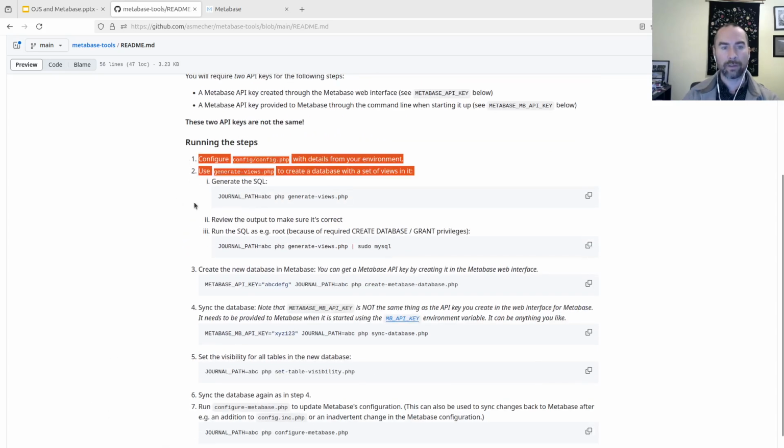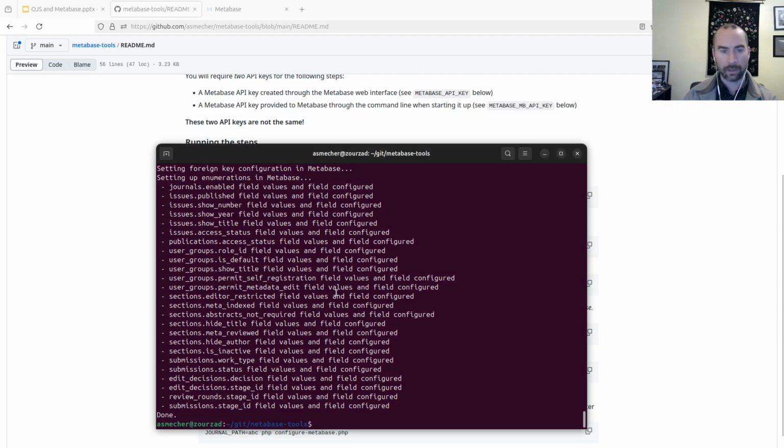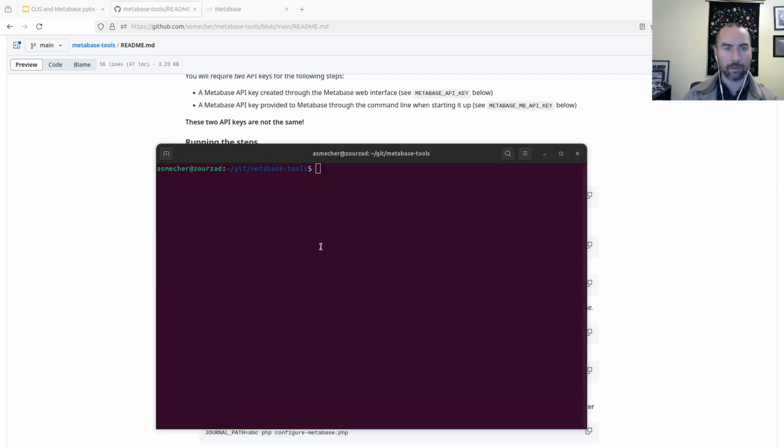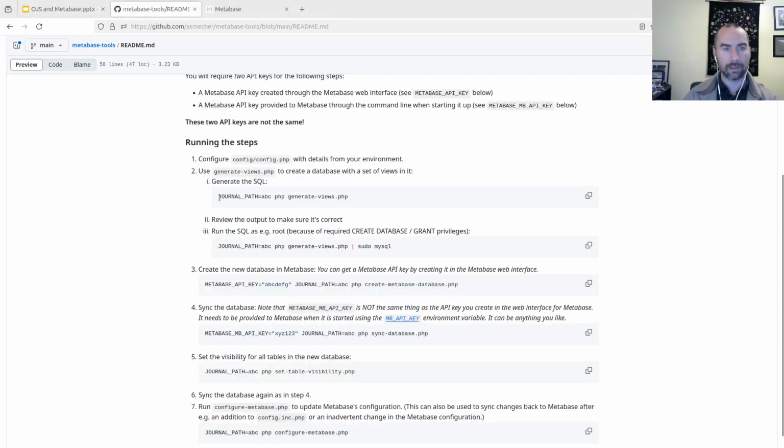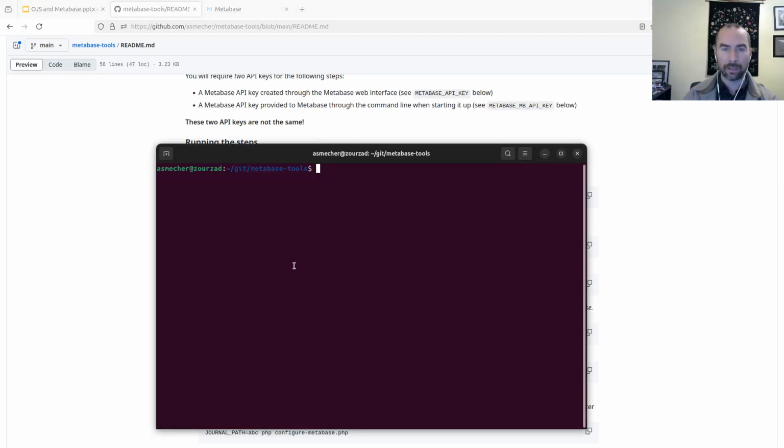Then I have to run these steps here to set up the Metabase installation. So I'm going to go through these one at a time and recreate the environment we just looked at with a single view onto this multi-journal install. So first step, I'm going to take the command here to generate the views. And as I mentioned, this is the tool we're using to partition multi-journal OJS into a single journal. My journal path is like this, and I'll just try running this.